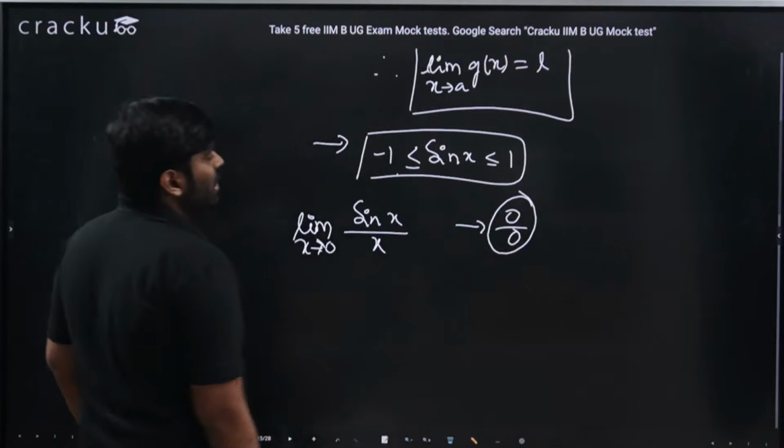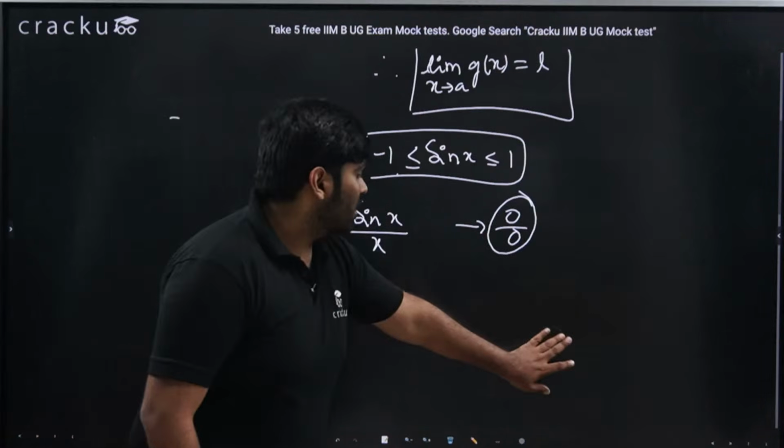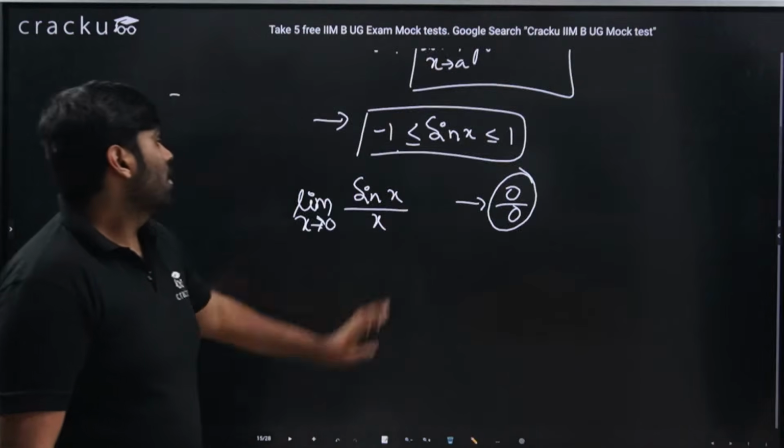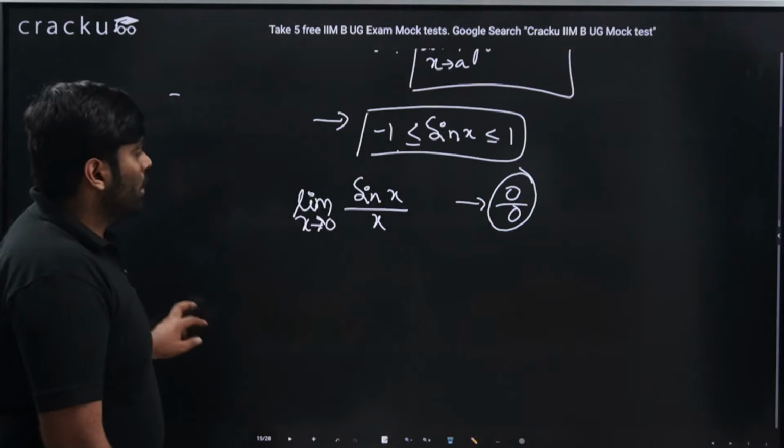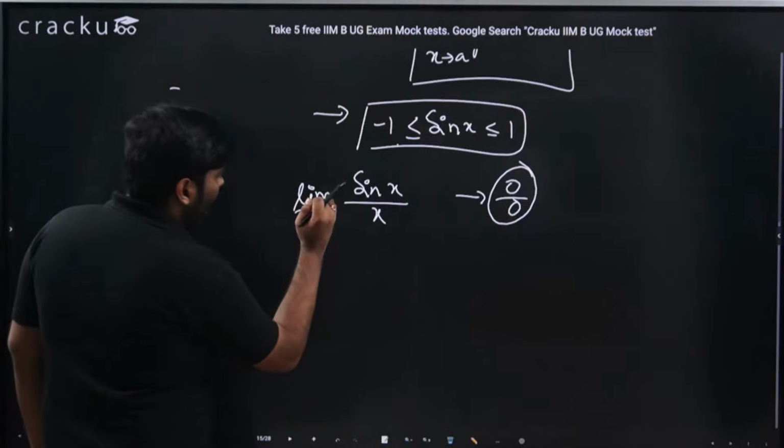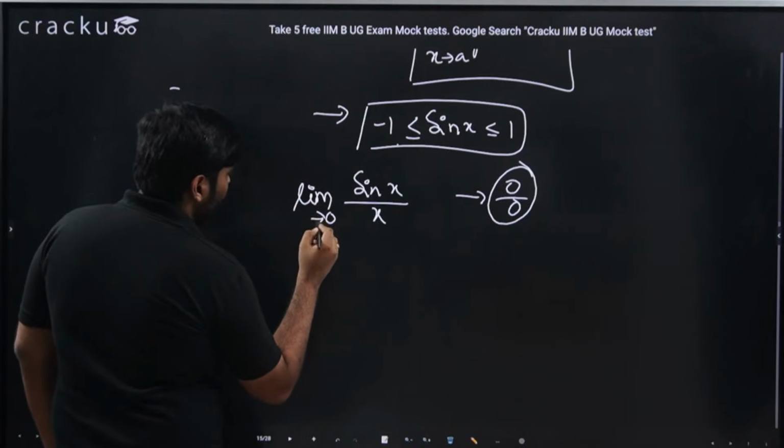This is ultimately a 0 by 0 form. Now you should be asking, sir, how to simplify this particular thing, sin x by x? There is no algebraic way where you can do that directly.